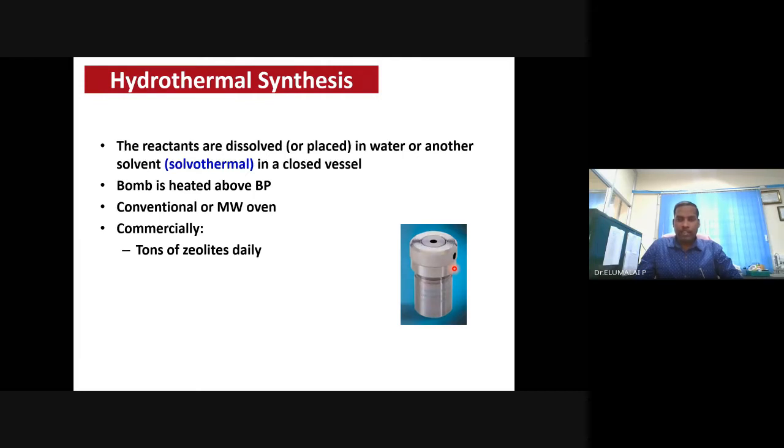If it is nickel nitrate that you have dissolved in the water, you are going to get nickel oxide, preferably nano. If it is a combination of, let's say, zinc and copper nitrates, you are going to get a mixture of zinc and copper oxides or hydroxides. Believe it or not, tons of zeolites are made commercially using this method.